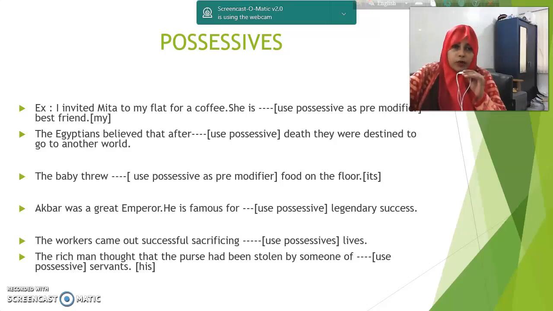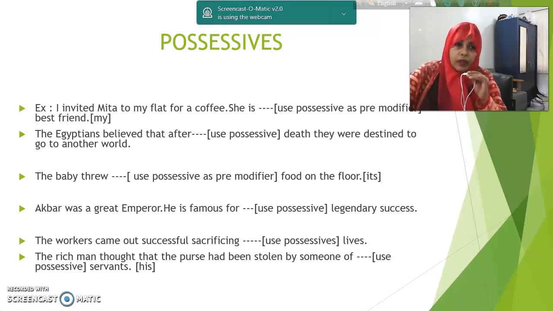Next one, Akbar was a great emperor. He is famous for dash legendary success. He is famous for my success. No, for his success. What is the possessive form of he? The possessive form of he is his, H-I-S. Next one, the workers came out successful, sacrificing dash lives.